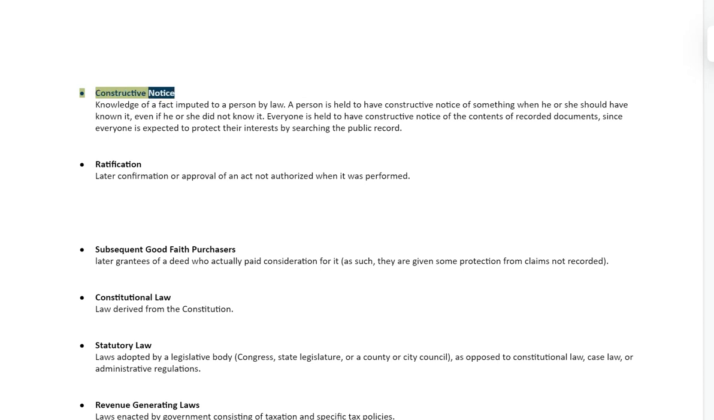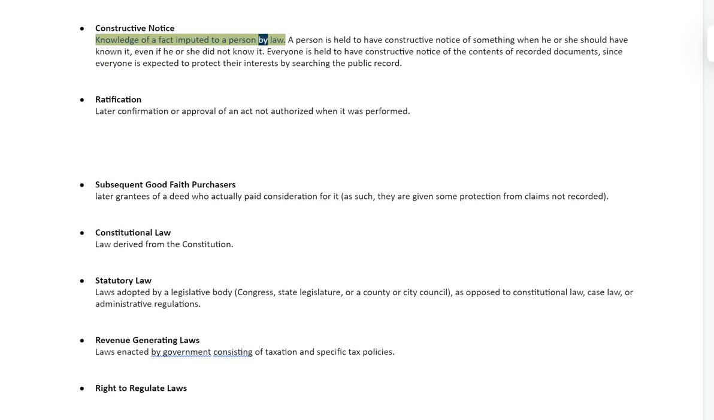Constructive notice. Knowledge of a fact imputed to a person by law. A person is held to have constructive notice of something when he or she should have known it, even if he or she did not know it. Everyone is held to have constructive notice of the contents of recorded documents, since everyone is expected to protect their interests by searching the public record.